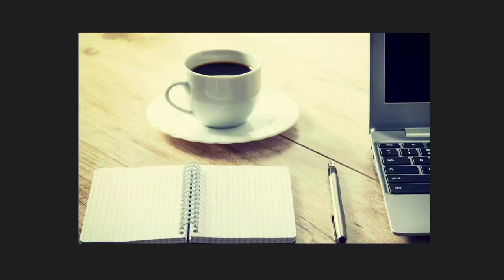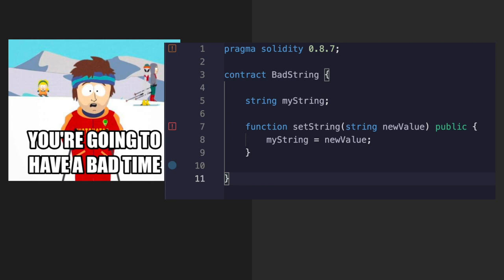Okay, now let's talk about some really weird stuff. Strings and array-like variables. Grab your cup of coffee and let's dive in. This will not compile. Even though this looks perfectly reasonable, we're just setting the string over here. Solidity does not like it. There's an error message over here. And it's going to ask you to do one of two things.